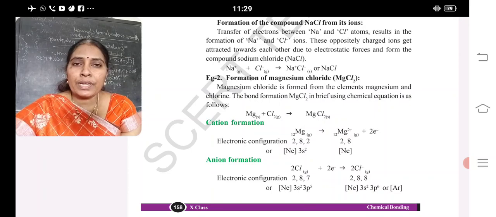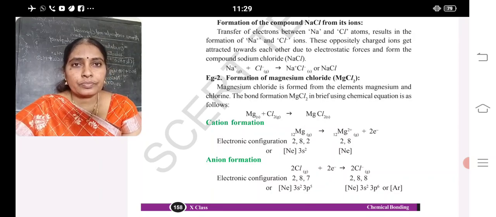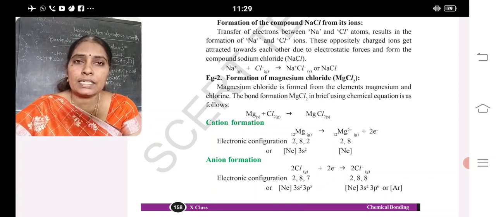In the outermost shell, how many electrons are there? 2. Getting 6 is hard, removing 2 is easy. So by losing 2 electrons, it forms Mg2 plus. What does 2 plus indicate? 2 electrons are lost. And by losing the electrons, it forms a cation.